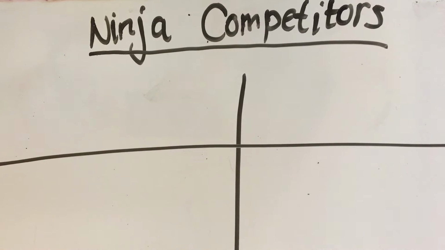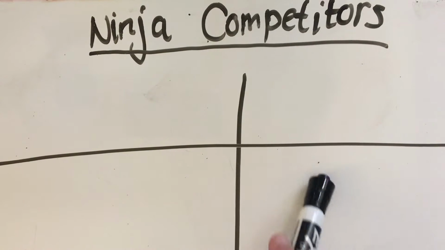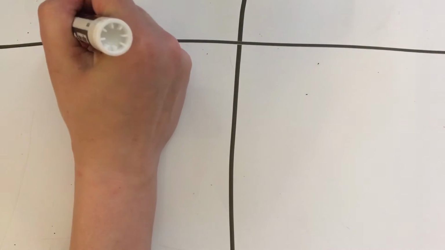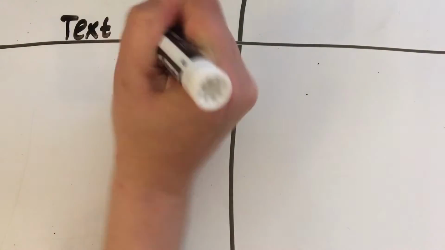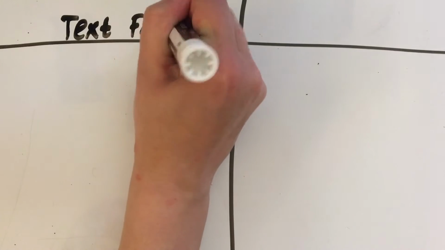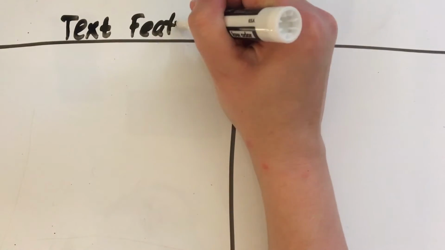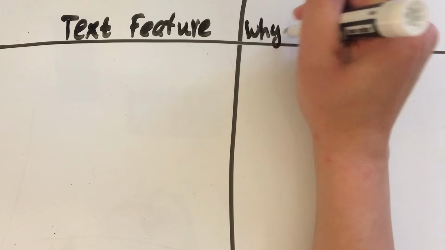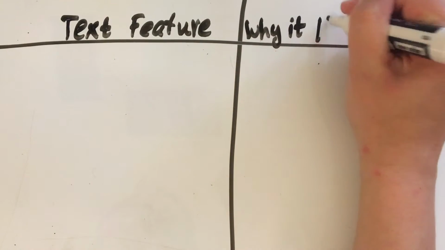I'm going to use that to show some really important nonfiction text features. So on this side of my T-chart, I'm going to write some of the nonfiction text features we've learned about, and on this side, I'm going to talk about why it's important and how it helps me understand the story. So I'm going to go ahead and label that to help me remember. Text feature. And why it helps.